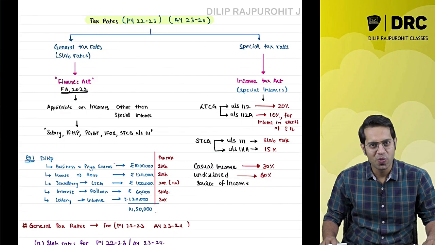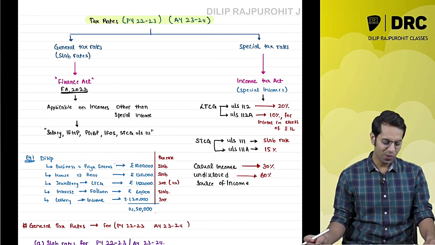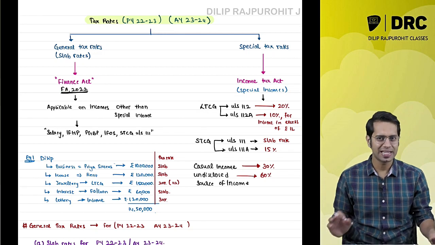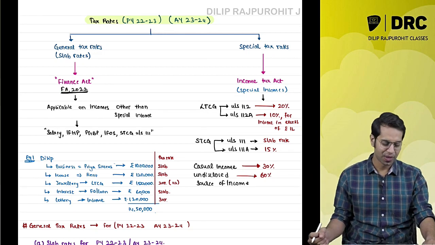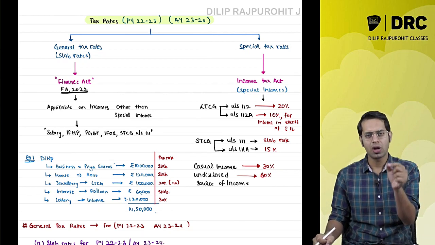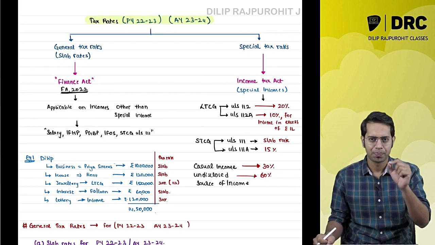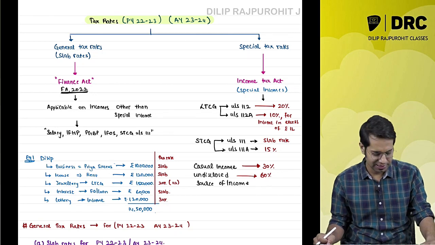Hello friends, I hope you are all doing good. Welcome back. So in our previous class we had discussed about tax rates. So let us quickly revise what we had discussed in our previous class, and then let us continue our discussion on this tax rates topic. We had discussed the tax rates which are applicable for the students who are writing their examination in May or June 23 and November or December 23 examinations.